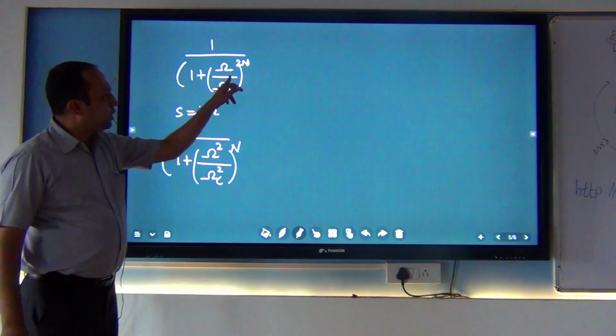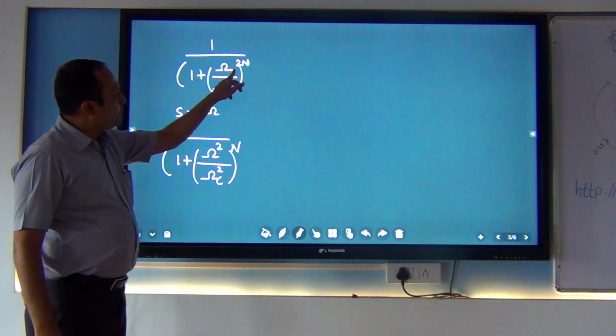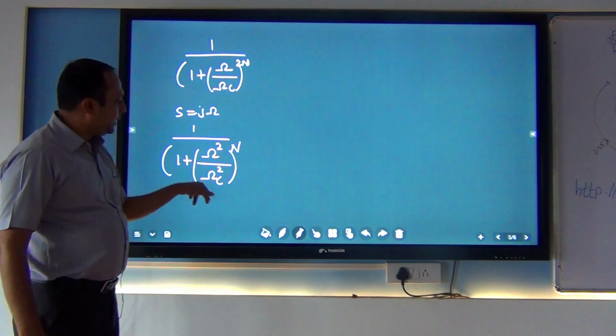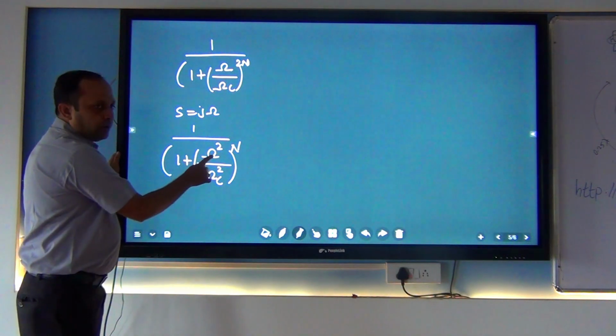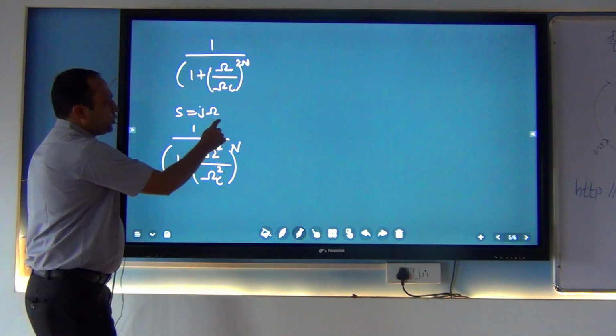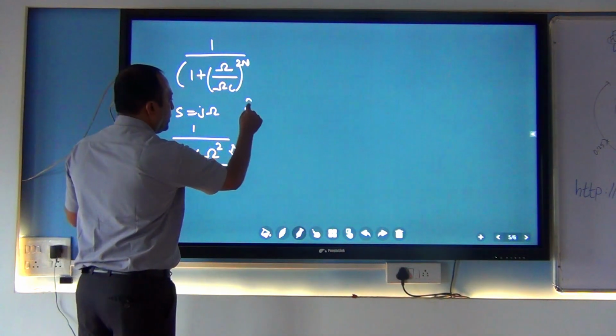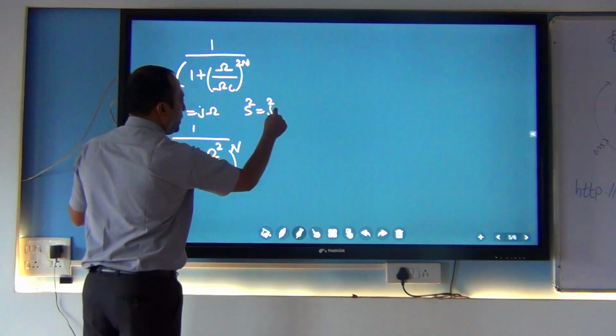So I do the small modification. This squaring I am taking separately and the bracket is open. Now I am putting the value when I take the square of these two. So what happened? s square is equal to j square omega square.